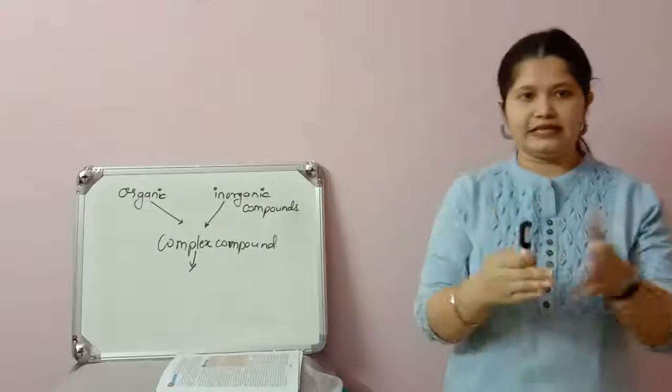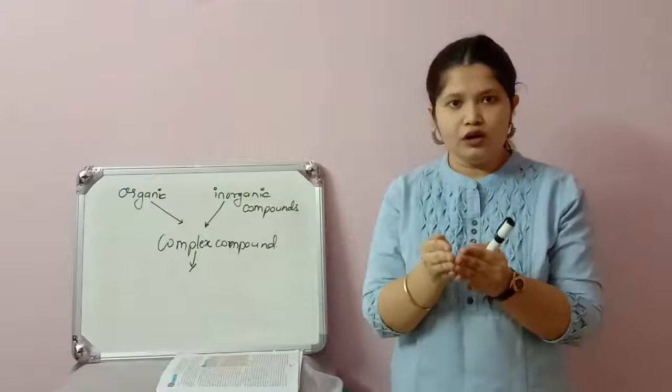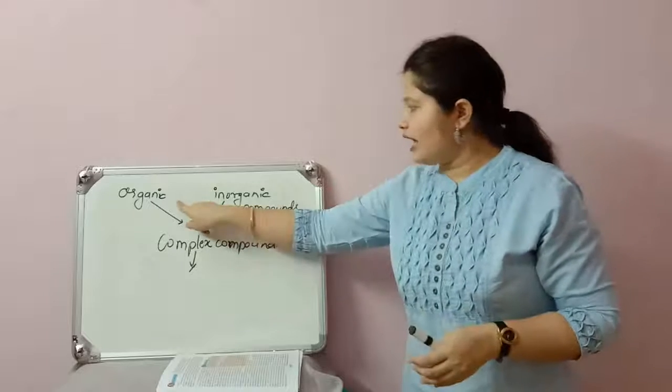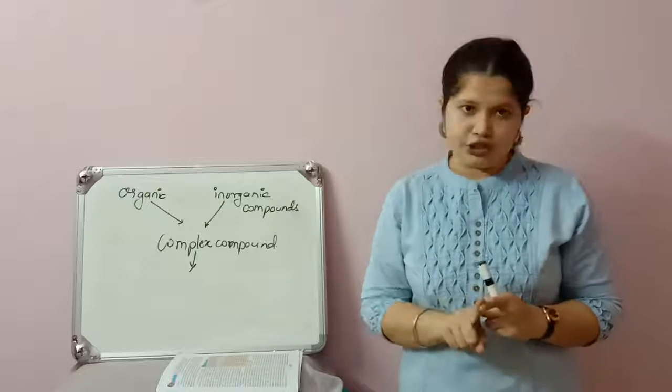Okay, so let's start from the beginning. Before anything was present on the earth, organic and inorganic compounds were present in the ocean.